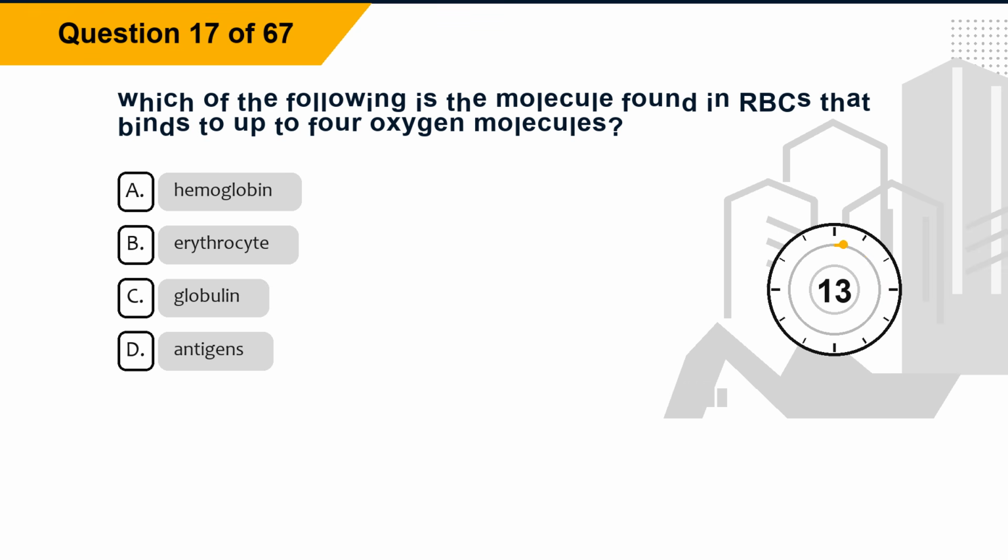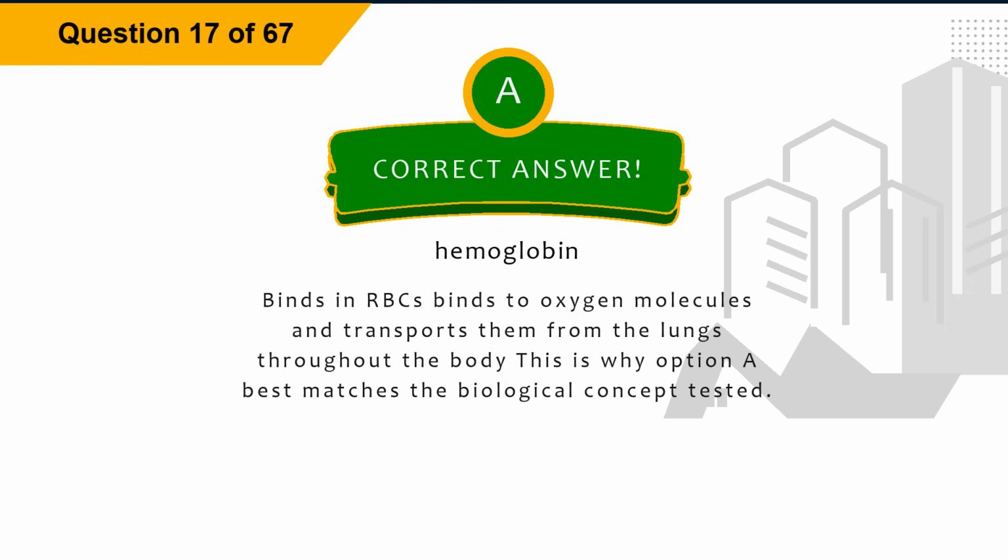Question 17. Which of the following is the molecule found in RBCs that binds to up to 4 oxygen molecules? Option A, hemoglobin. Option B, erythrocyte. Option C, globulin. Option D, antigens. The correct answer is option A, hemoglobin.